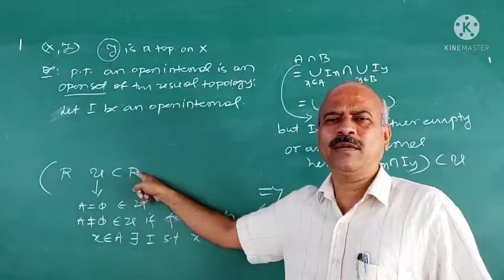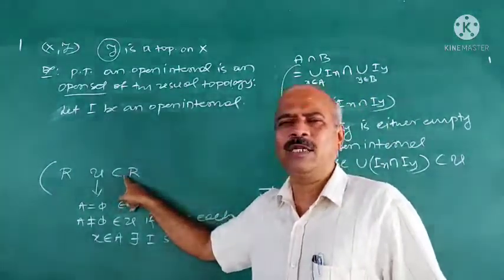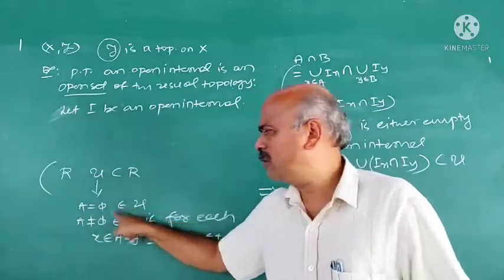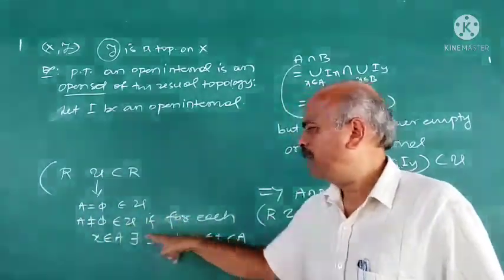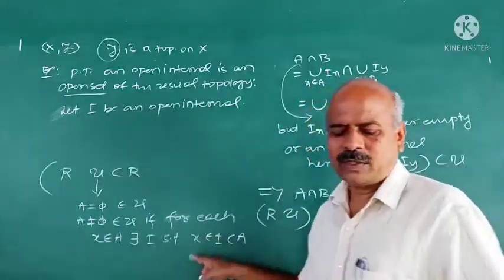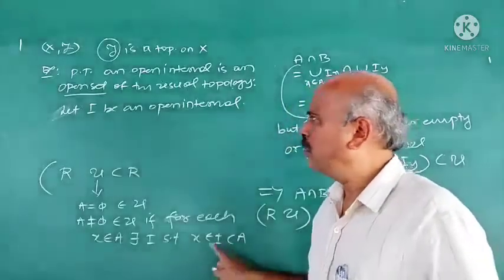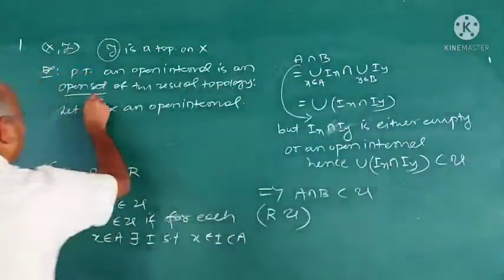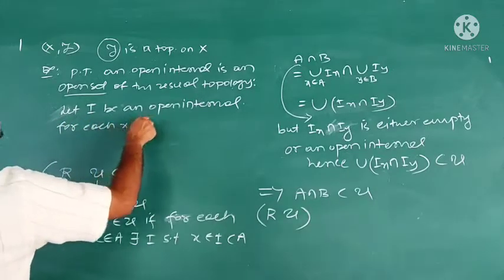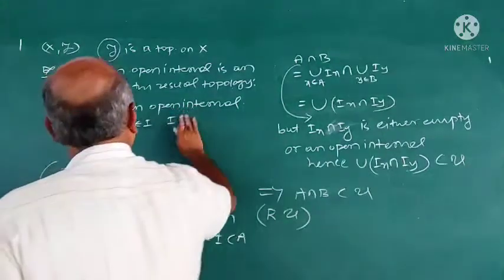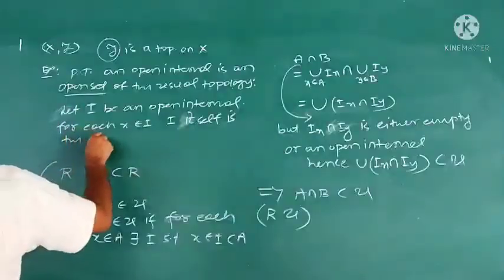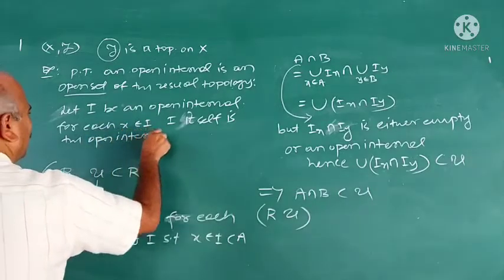How is the topology defined? Suppose R is the set of all reals. We have taken a collection of subsets of R such that if A is equal to phi, then it belongs to U. Suppose A is not equal to phi, then for each x belongs to A, there should exist an open interval I such that x belongs to I, which is contained in A. Now, since we have taken I an open interval itself, for each x belongs to I, I itself is the open interval.